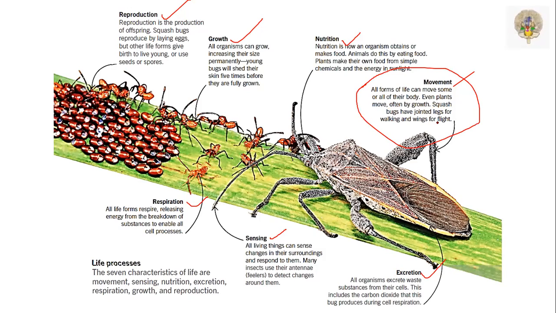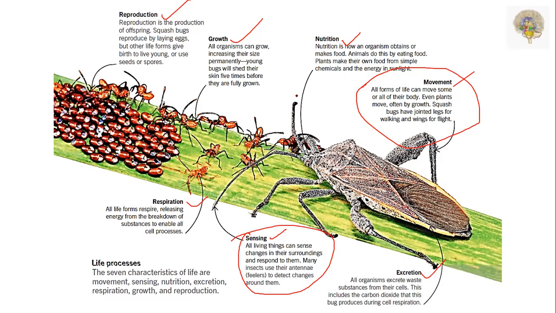If you see the sensitivity concept here, all living things can sense changes around them and respond to them. Many insects use their antennae, called feelers, to detect changes around them.